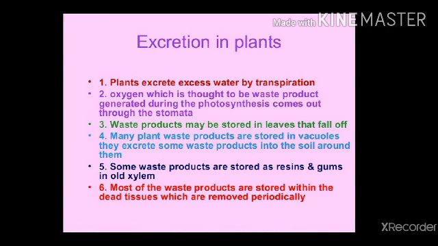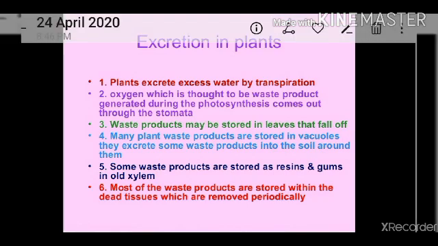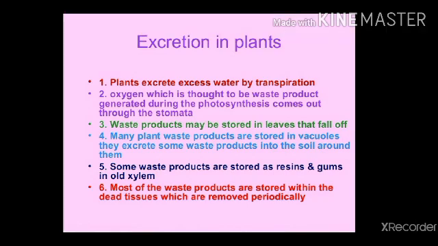Excretion in plants. Plants do not have any special excretory organ, so they release their excretory products directly from the body. They release the extra amount of water to the environment directly with the help of the transpiration process. Oxygen, which is generated in photosynthesis, and CO2, which is generated in respiration, are released out from the stomata directly.